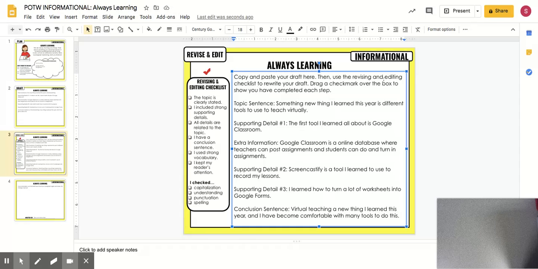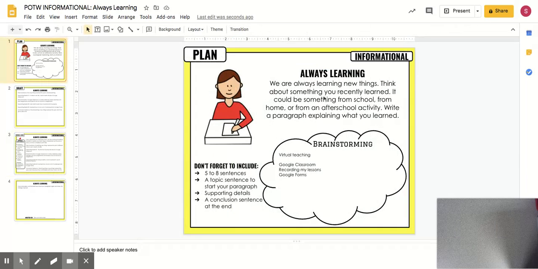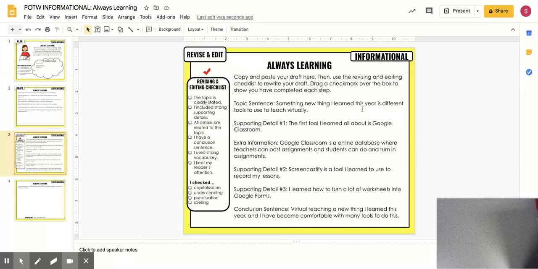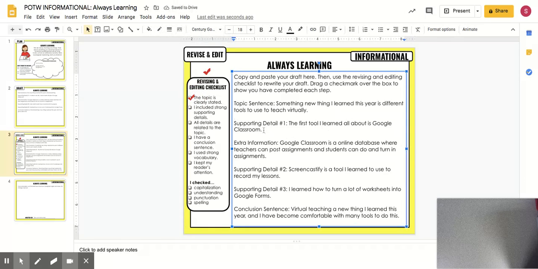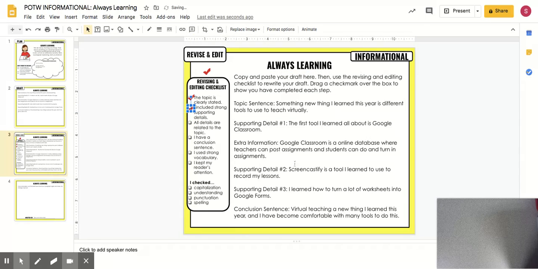Okay, so now this is not my exact paragraph, but now what this is up here is then use the revising and editing checklist to rewrite your draft, which is over here. Drag a check mark over the box to show you've completed each step. So that means, okay, my topic sentence is clearly stated. Something new I learned this year, and I'm using keywords from the original prompt over here. Something new I learned this year is different tools to teach virtually. Yep, my topic sentence is done, so I can drag a check mark there. Then I included strong supporting details. I have 3 of them, so I know I have that, and I actually have an extra information also.